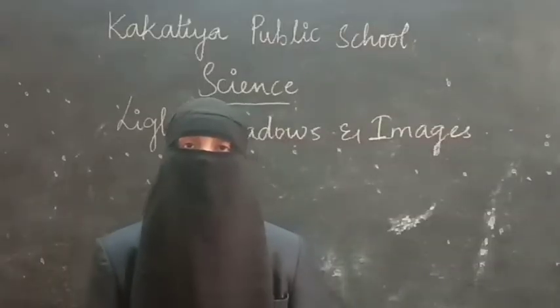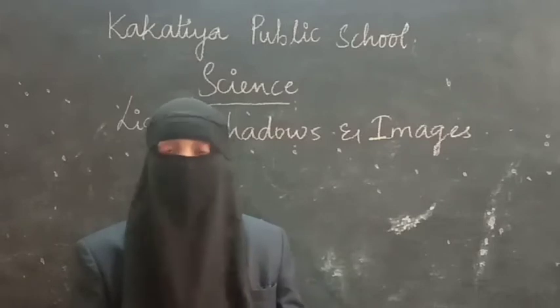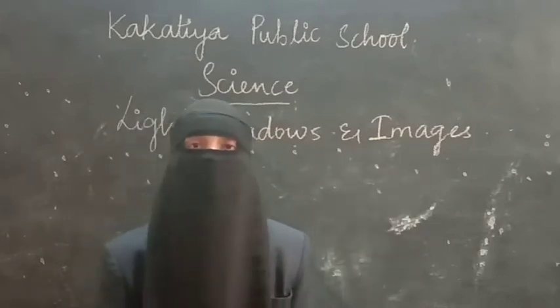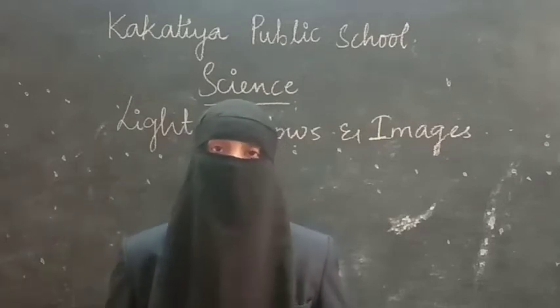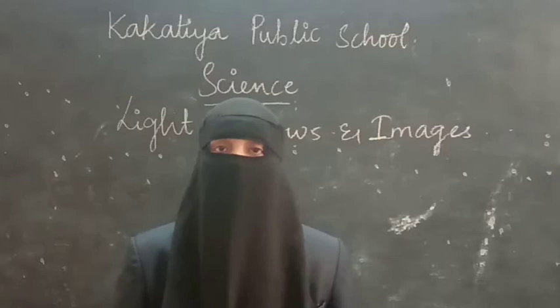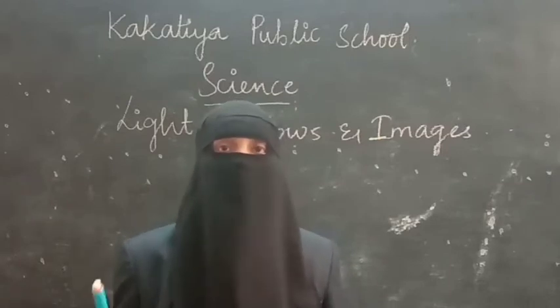In this lesson, we are going to see how light is important to see any object. Not only that, to form shadows as well as for the formation of images, light is very important. For example, if light is absent, can you see the objects? No, it is impossible to see the objects in the absence of light.